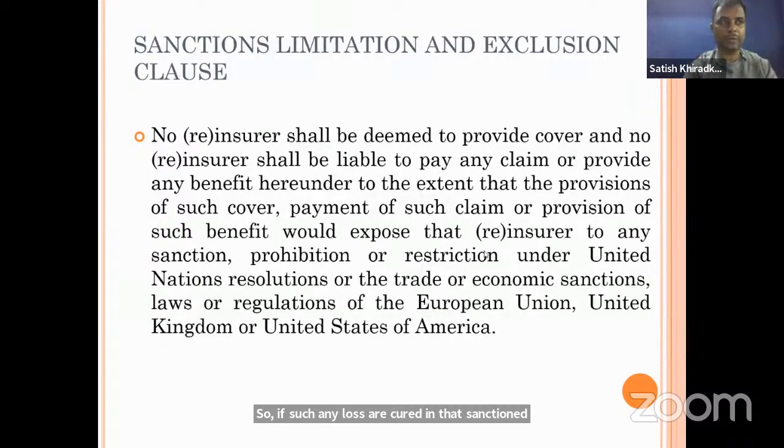So that's why while underwriting also we check whether it is coming under sanctioned territories or not, and if it is coming, then we do not provide the cover or impose some limitation, because if the loss occurs, then we will not be able to recover it from the reinsurance company. So to avoid that, we check it and will not provide such a cover, because reinsurers are also not providing such coverages.